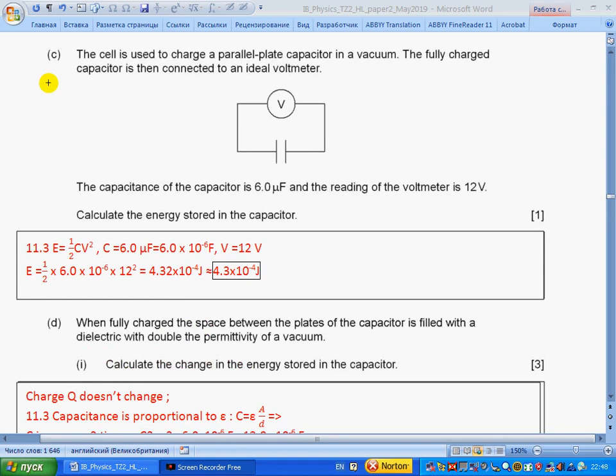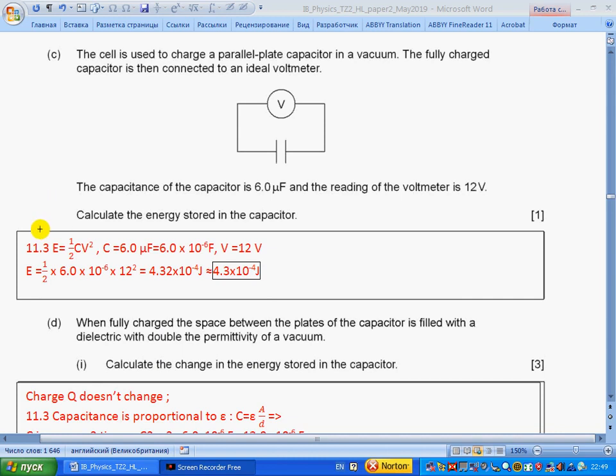C. The cell is used to charge a parallel plate capacitor in a vacuum. The fully charged capacitor is then connected to an ideal voltmeter. The capacitance of the capacitor is 6 microfarad and the reading of the voltmeter is 12 volt. Calculate the energy stored in the capacitor.